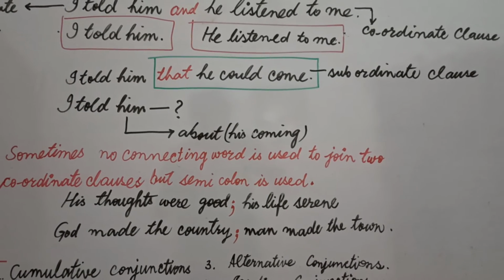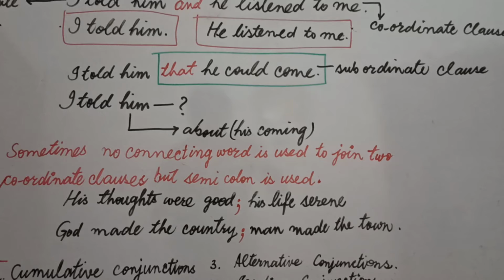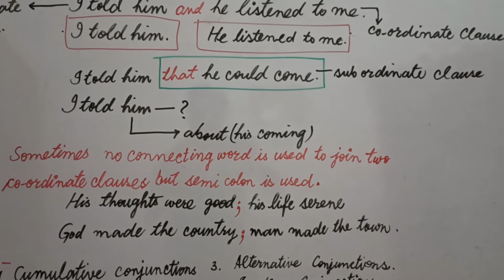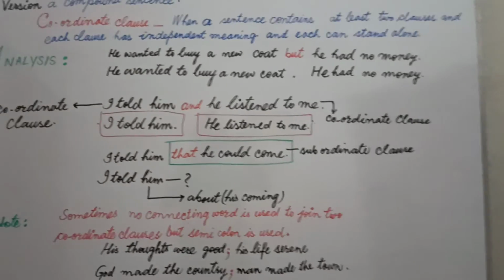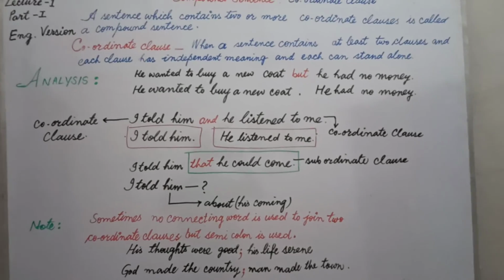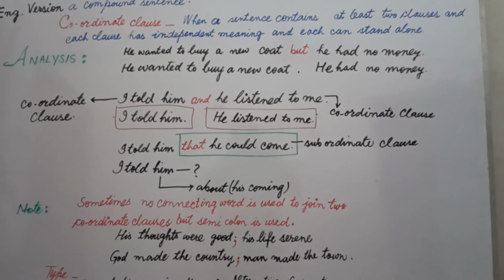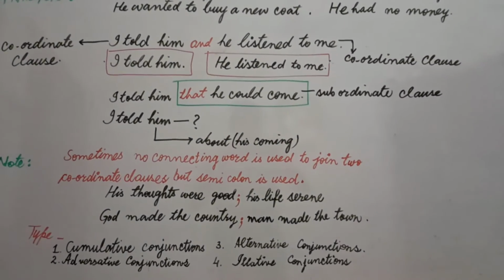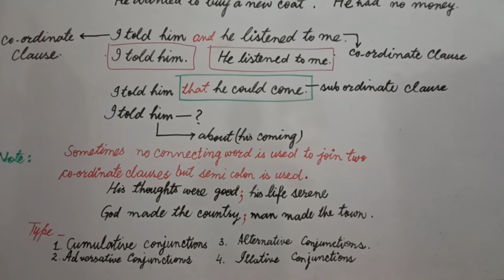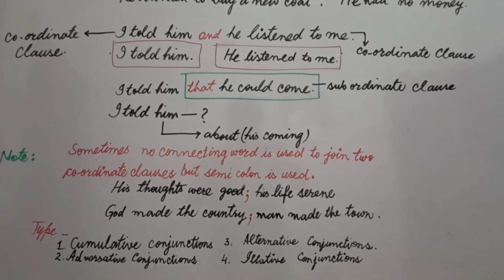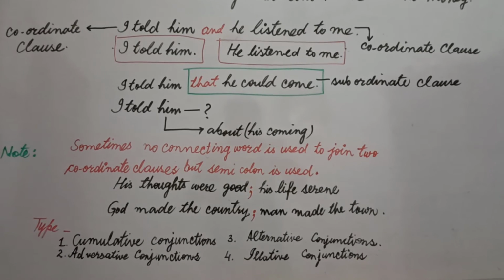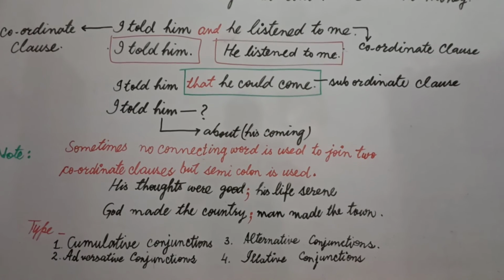Now we can also say with a subject: God made the country; man made the town. Students, this is a compound sentence. And now let's see how many types there are related to compound sentences. Students, there are 4 types of compound sentence: cumulative conjunctions, alternative conjunctions, adversative conjunctions, and illative conjunctions.